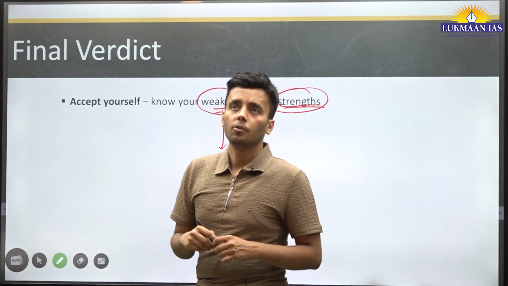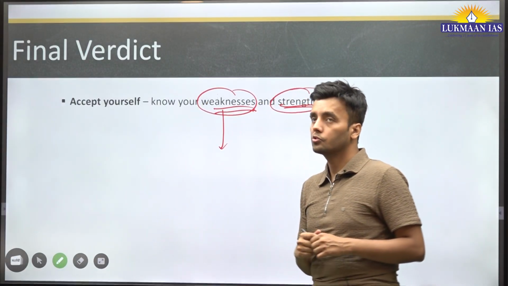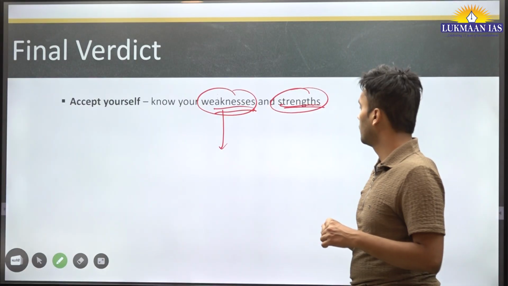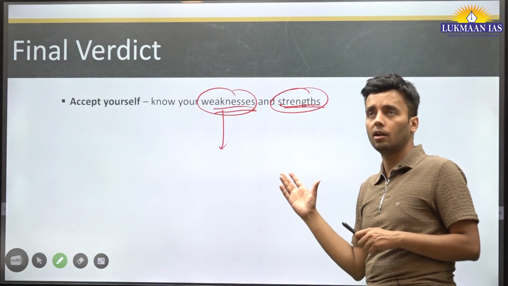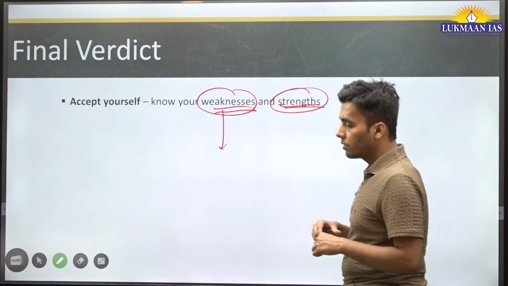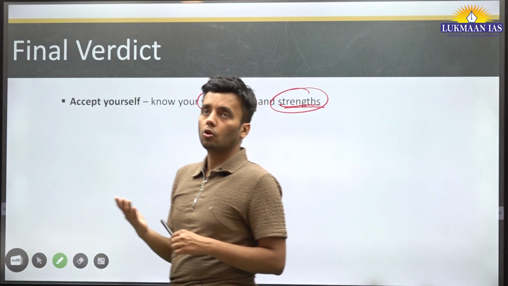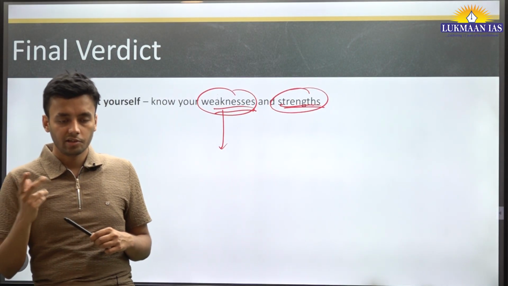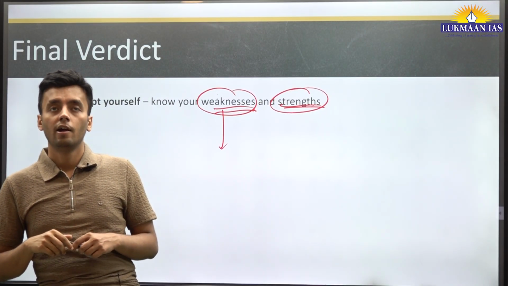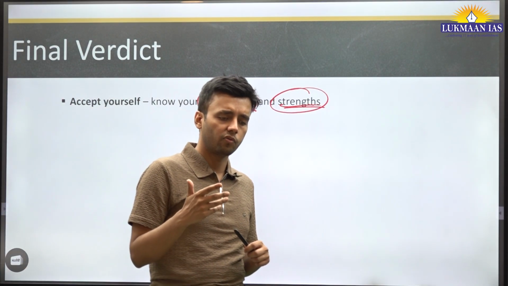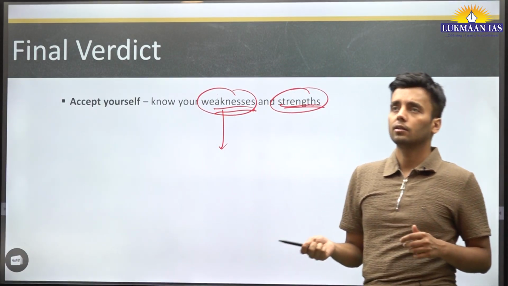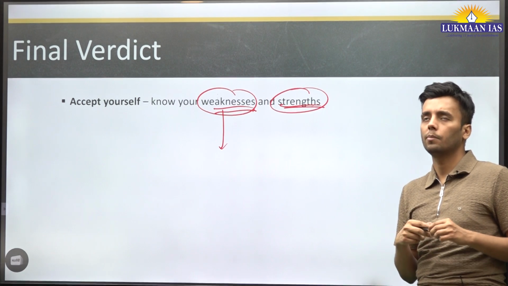I hope this session was very fruitful to you, and that you have got an idea of the kind of questions portrayed in the CSAT paper and how to approach them: identify the easy questions, solve the hard questions, and in the end try to get at least 40 to 45 questions correct, and you are through the paper.